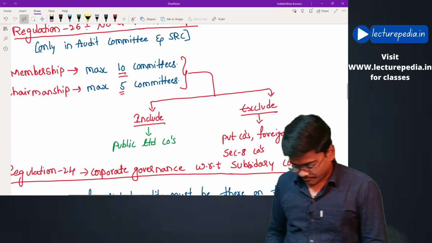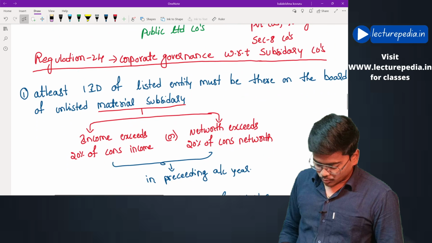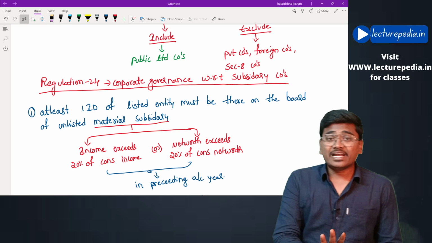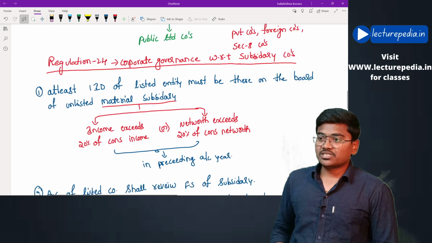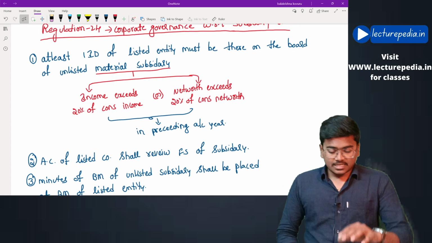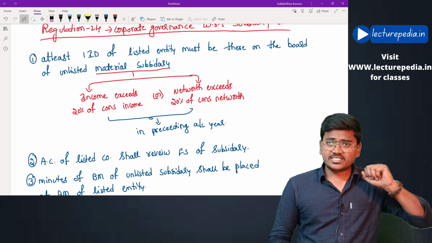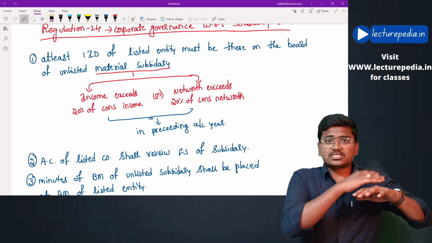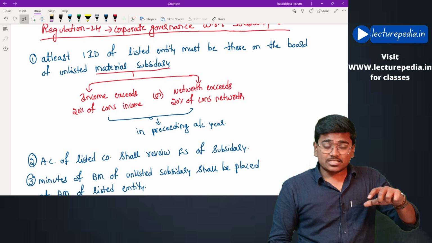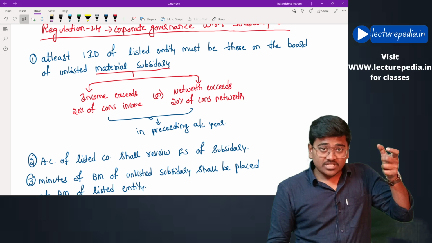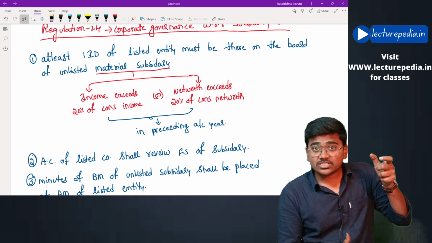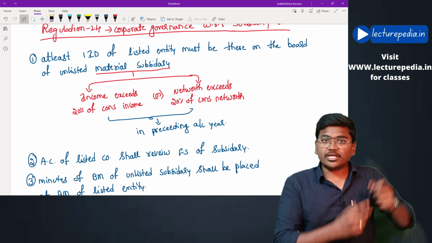Hope that is clear. Next, regulation number 24, which deals with some of the corporate governance requirements relating to subsidiary companies. We'll see that. First requirement: there is a listed company, and in this listed company there will be some independent directors. The first requirement is that at least one independent director of this listed company must be present on the board of directors of a material subsidiary company. Hope that is clear.